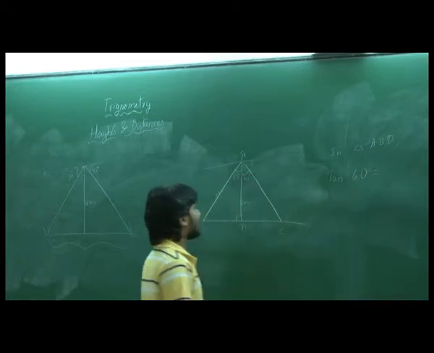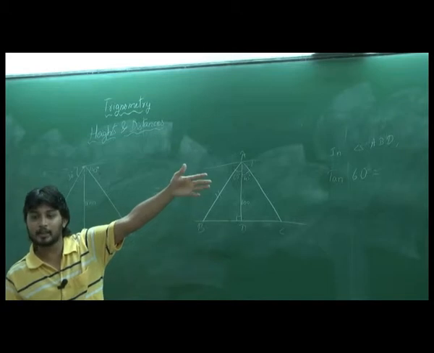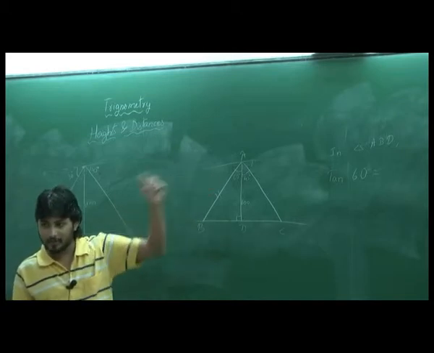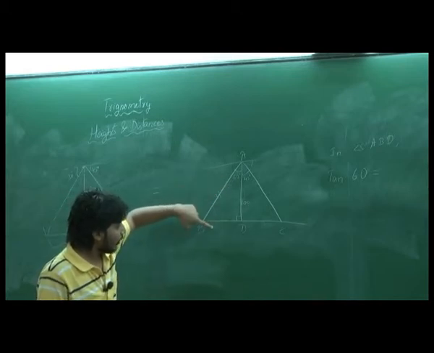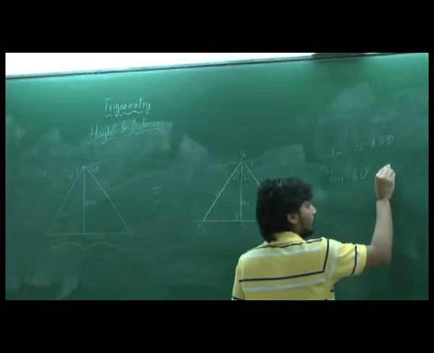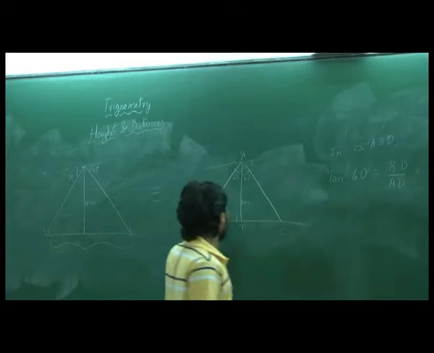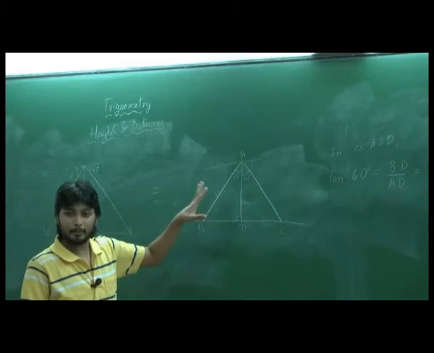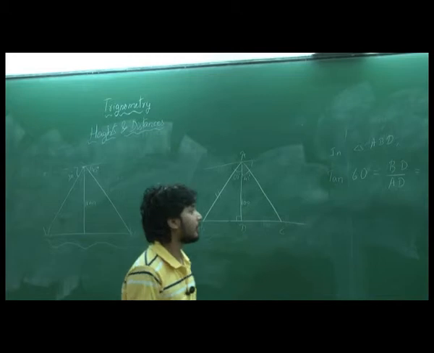What is tan 60? What is tan of any angle? Opposite by adjacent. In this triangle, opposite is BD, adjacent is AD. So let's write down BD by AD. We don't know what BD is, so let's keep it as BD itself.